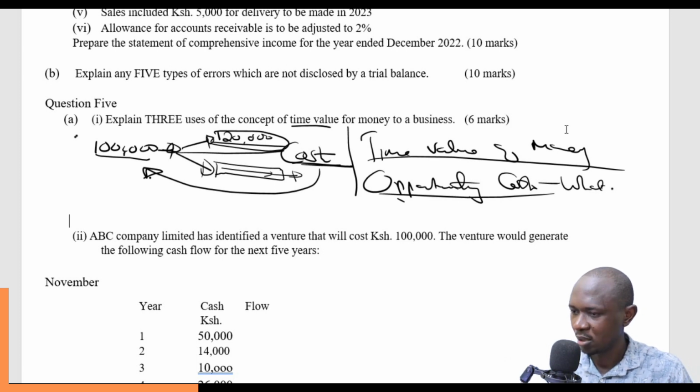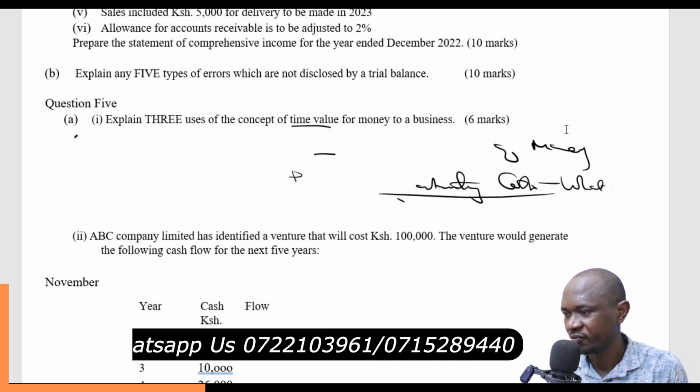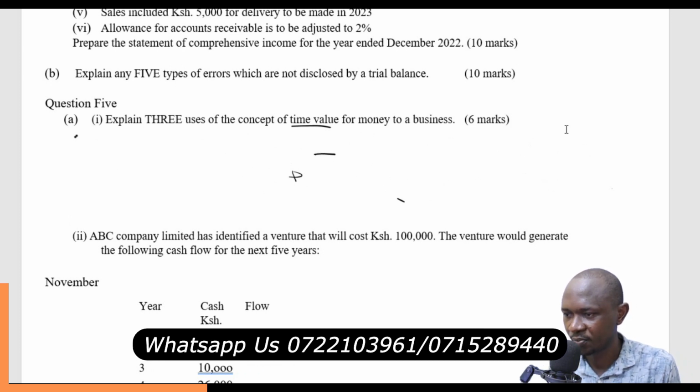So let me just define it in the simplest words possible, what time value of money is, for the sake of your exams.